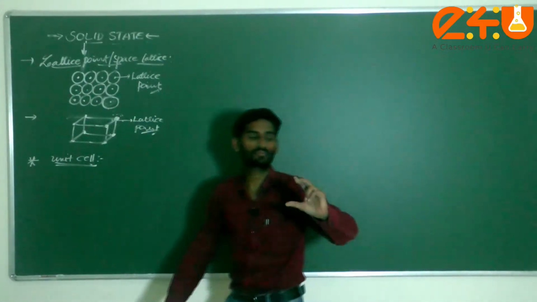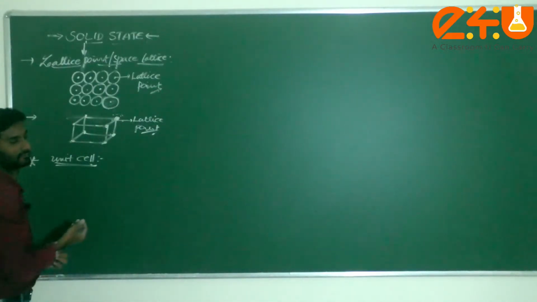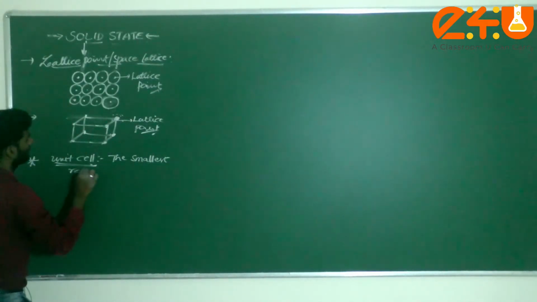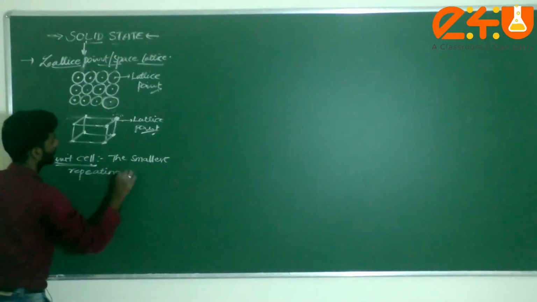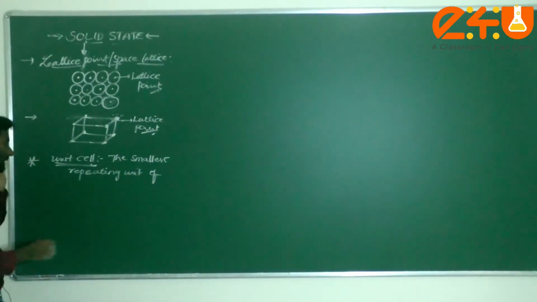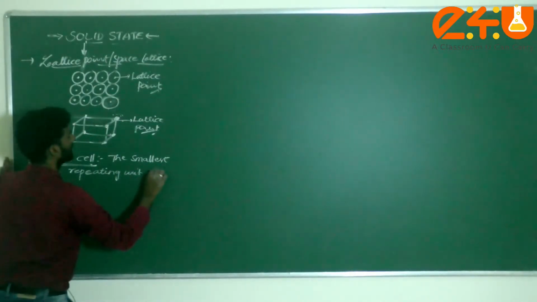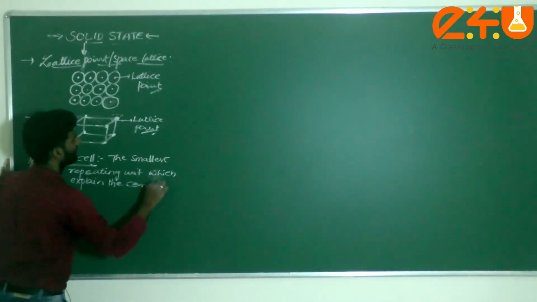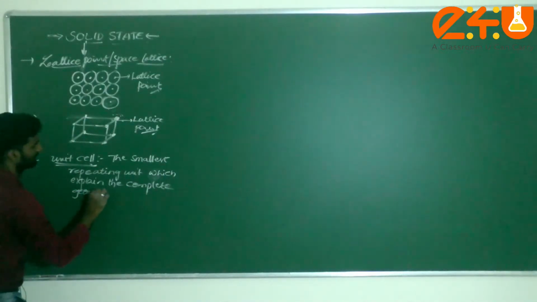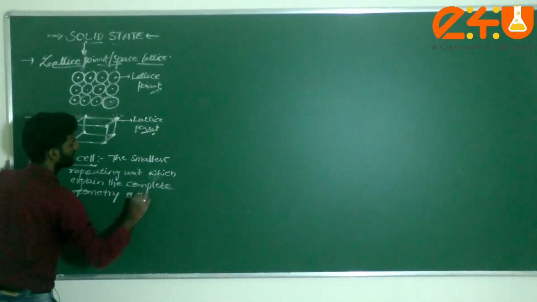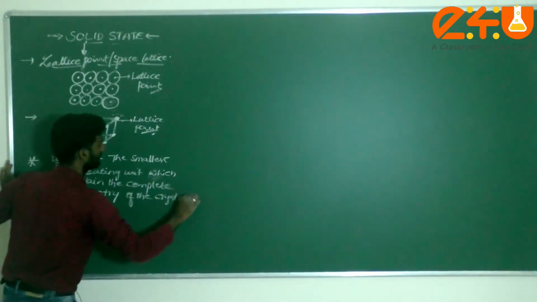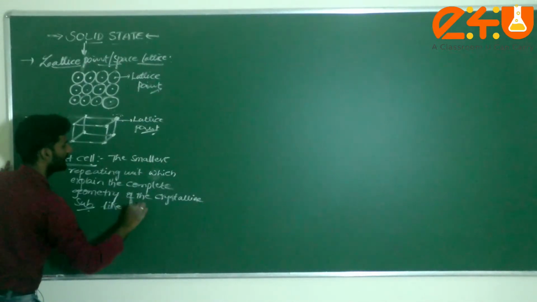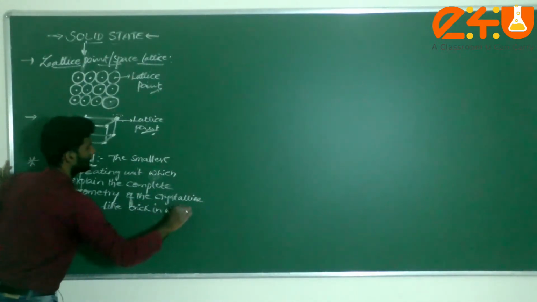The unit cell means the smallest portion of the repeating unit, the smallest repeating unit which explains the complete geometry of the crystalline substance, like a brick in a wall.